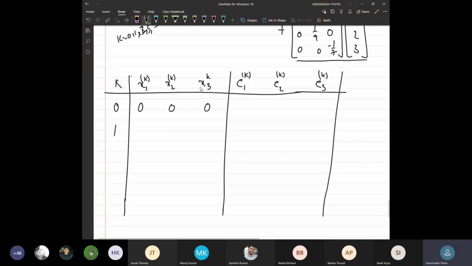Now use your calculators and give me the first iteration, the first iterative approximate solution.